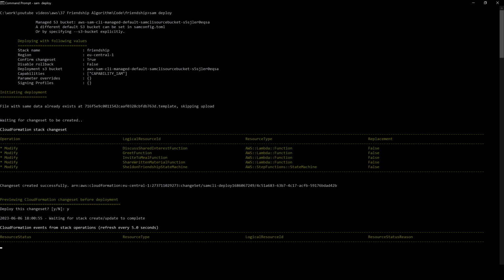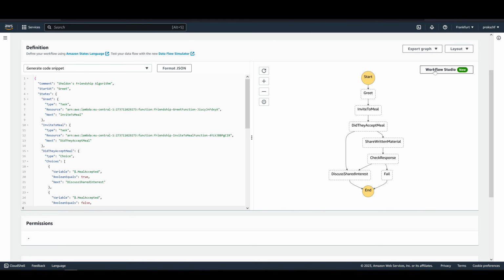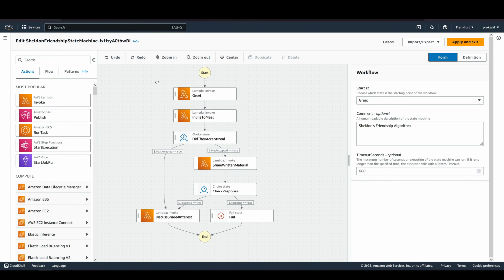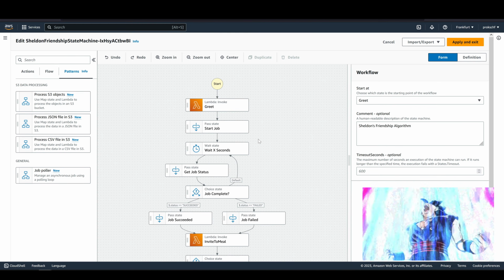But wait, the algorithm ChatGPT gave us is missing a few steps. But conveniently, we can add them in Workflow Studio as well. For instance, we can make an asynchronous call and poll for the response. We're waiting for Kripke's callback, polling with the job poller template.